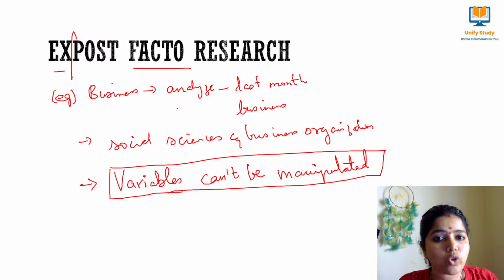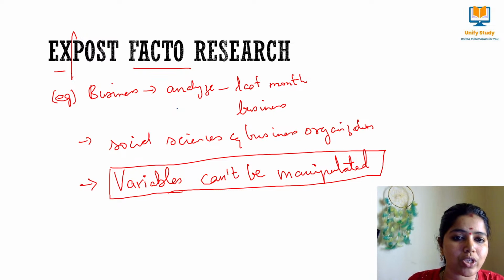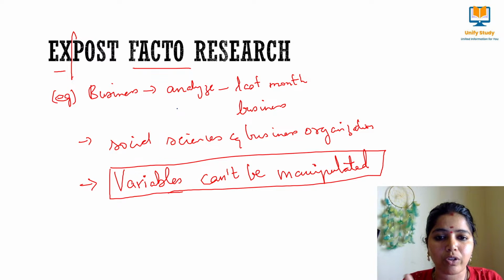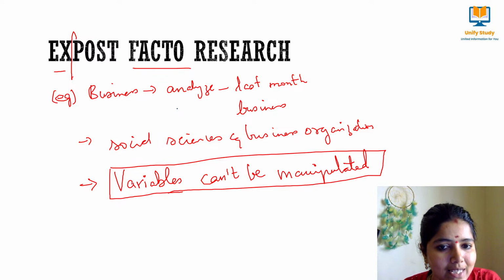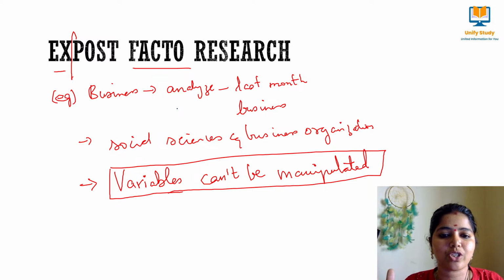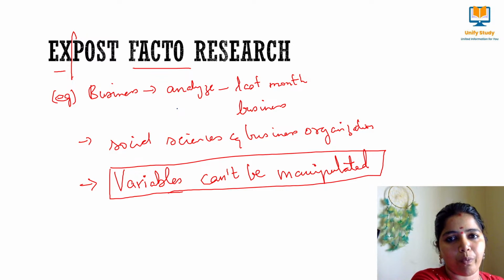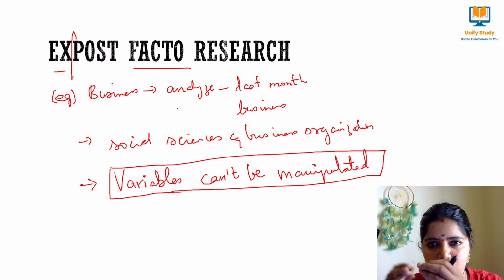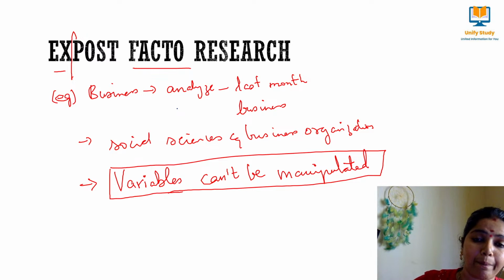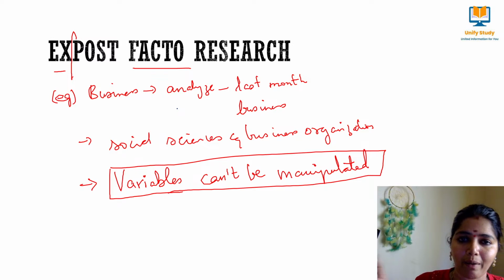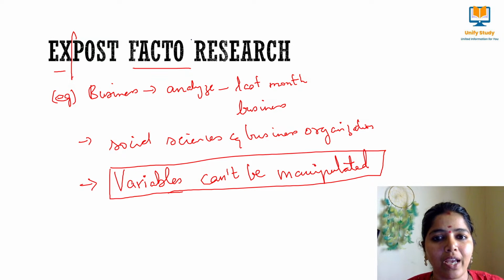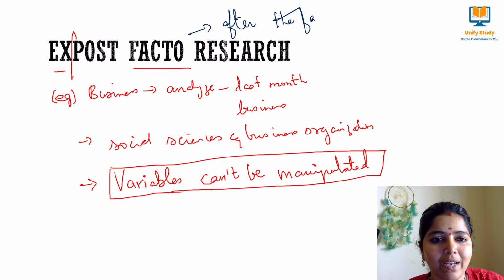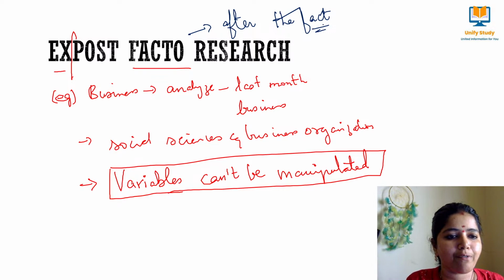And next comes ex post facto research, which applies in the social sciences area. When there is a business, I want to do some kind of analysis of the last month's sales report. So I'll take the sales report Excel sheet, do the analysis and give the report. This much sales has been done so far. Here no manipulation of variables is possible. I cannot change the values, because it has happened before, and now I am doing the research after the fact. Okay, another keyword for this one is after the fact. The fact has happened, and then I am doing it after the fact.